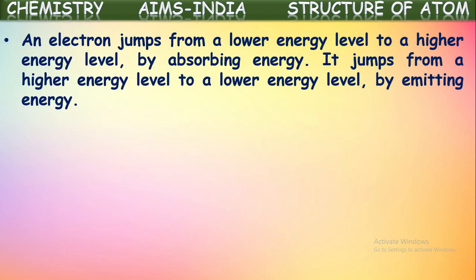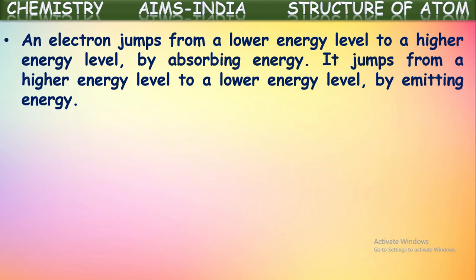An electron jumps from a lower energy level to a higher energy level by absorbing energy. And if it jumps from a higher energy level to a lower energy level, it emits energy. So what we said is, whenever an electron is revolving in a particular orbit, it neither gains nor loses energy. Its energy will be constant. That's why we call these orbits stationary orbits.